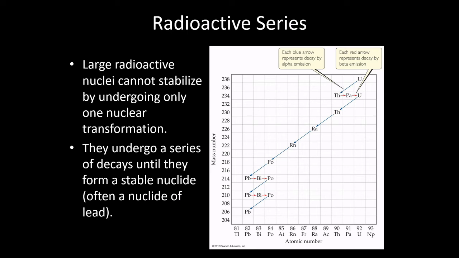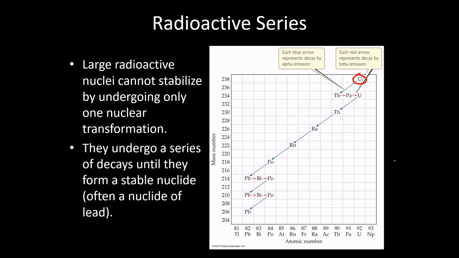Let's say you have an atom of uranium, maybe uranium-238. And you want to know, if this thing decays, will it become stable? The answer to that is both yes and no. If it decays, it will become stable, but not after just a single decay event.